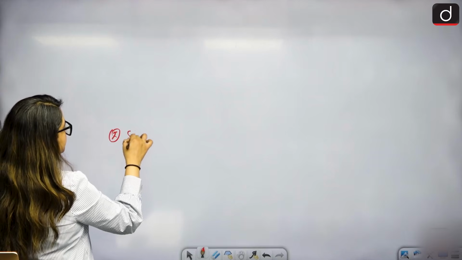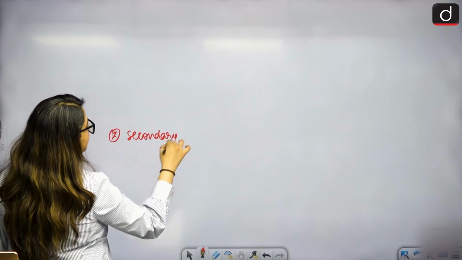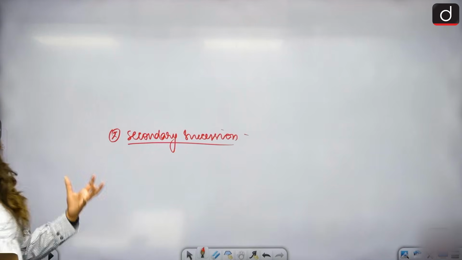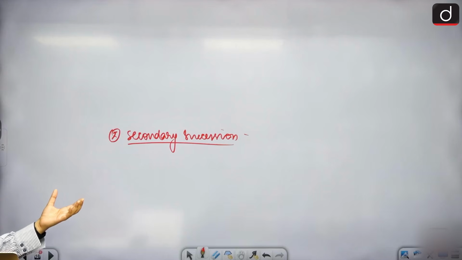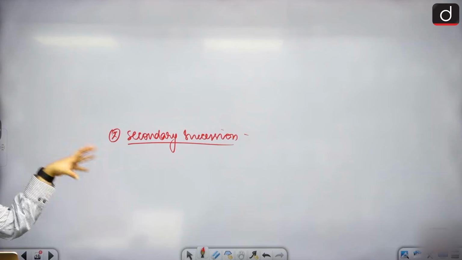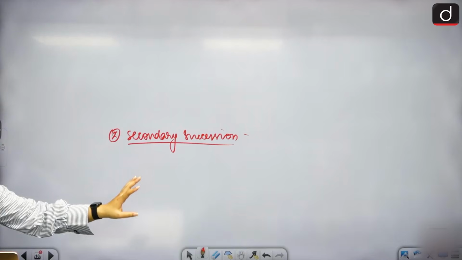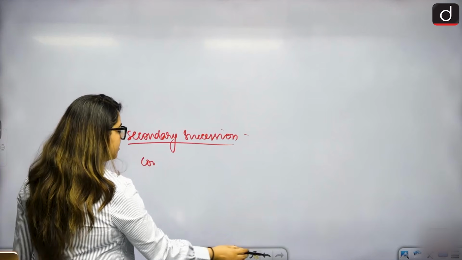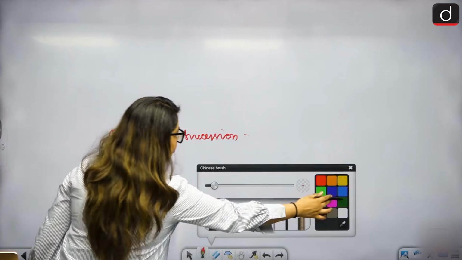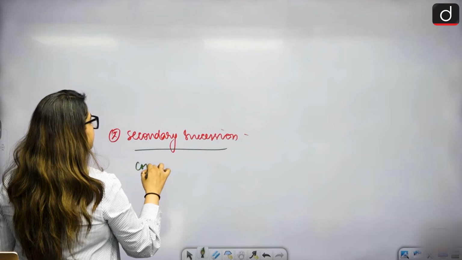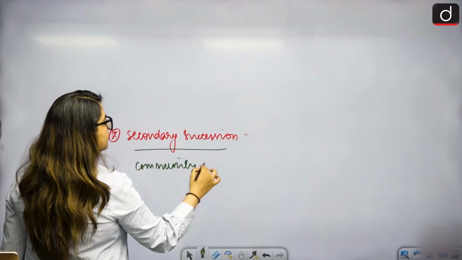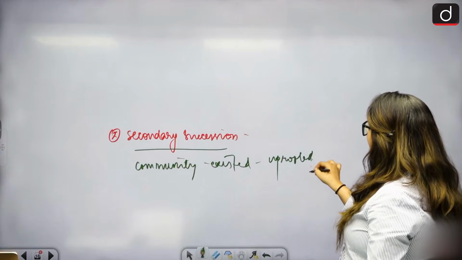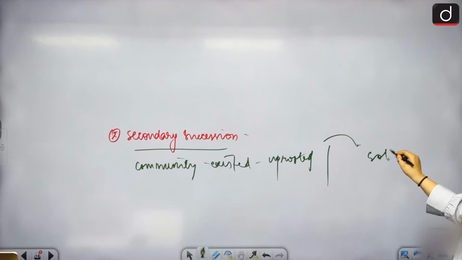What is secondary succession? In secondary succession, once life has been generated, it becomes easier. It occurs where a community had previously existed but was removed by disturbance. The community had already existed but was uprooted, by a flood or whatever, and the soil remained intact.